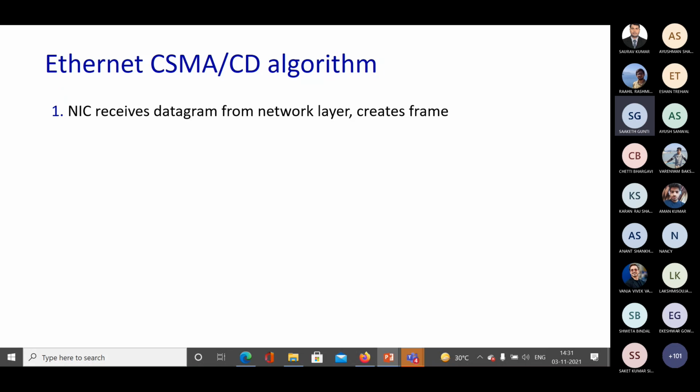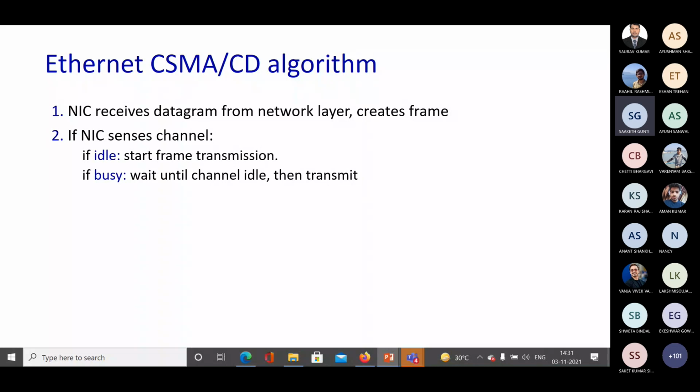So how does it work out? The NIC, the network interface card, receives the datagram from the network layer and creates the frame. Then what will it do? The NIC will sense the channel. If the channel is idle, it will start the transmission of the frame. If it is busy, then it will wait until the channel is idle. After that only it will transmit.